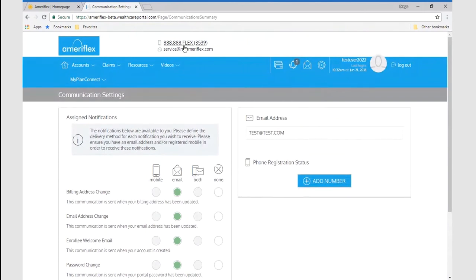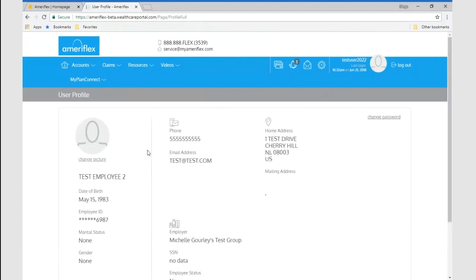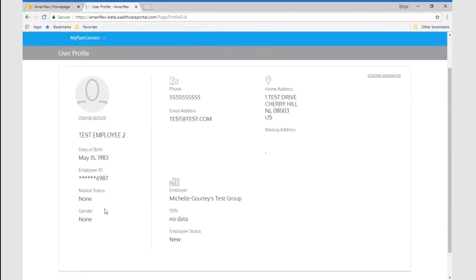Their contact information, as far as if they need assistance, can be reached here. Our phone number and email address is in here, and they can make any changes to their profile as well right in the portal, so they are able to change their address and any other demographic information. They are also able to update in real time on the portal.